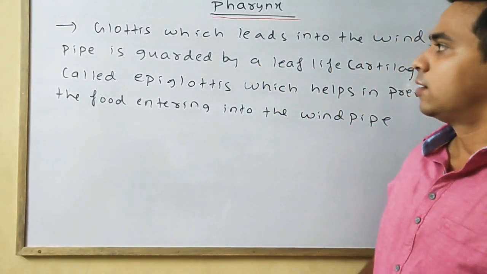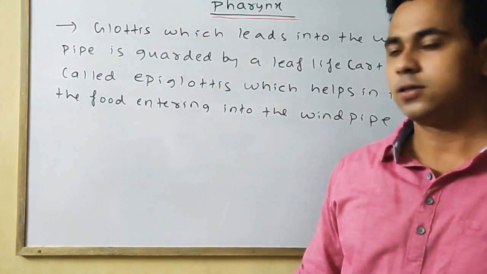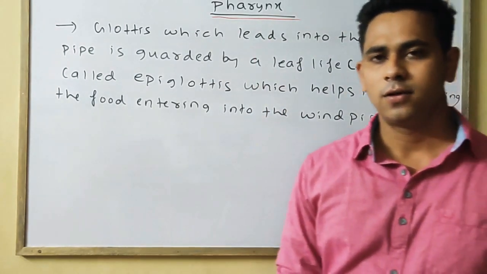The last point is the general function of the pharynx.